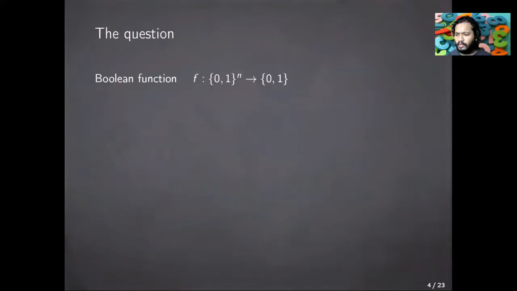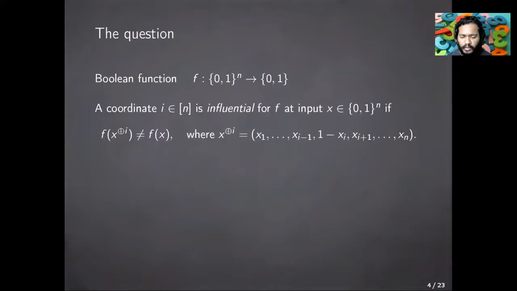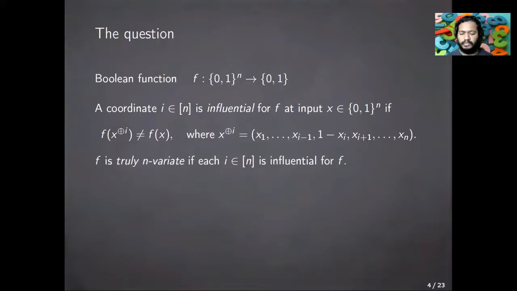Let's move on to the question that we are interested in. For an n-bit Boolean function f, a coordinate i from 1 to n is influential for f at input x if f at x flipped at i is not equal to f at x, where by x flipped at i we mean only the ith coordinate xi is flipped, changed to 1 minus xi, and the other inputs xj are kept as they are. And we say f is truly n-variate if every coordinate from 1 to n is influential for some input.